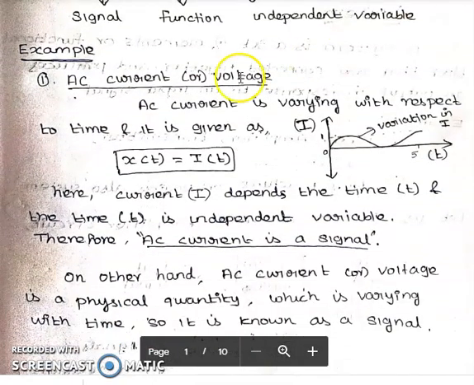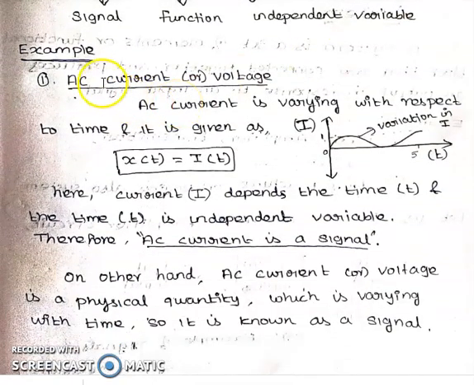First, consider our well-known signals, AC current or AC voltage. So AC means alternating current or voltage. Here the AC current is varying with respect to time and it is given as I of t. That is, I is a current that is varying with time. Here you can see this is some AC signal. On the x-axis is time, whereas the y-axis is current. This current is continuously varying with respect to the x-axis, that is the time axis.